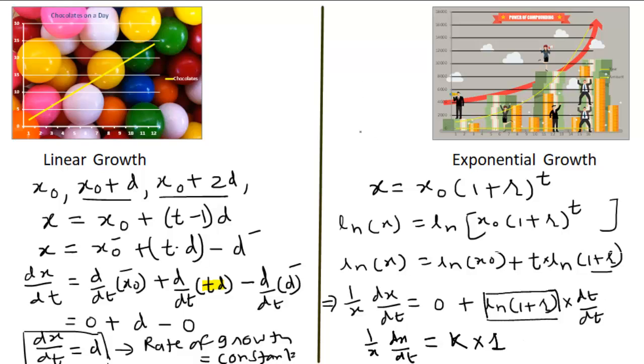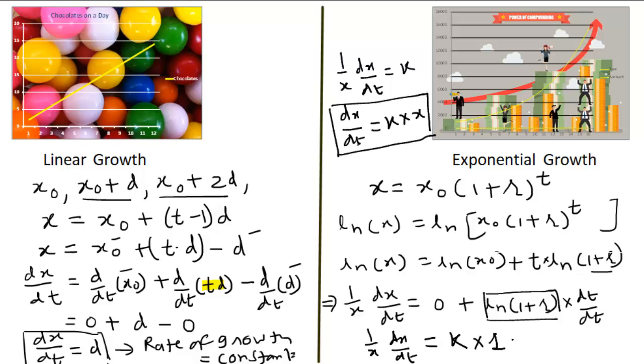I am solving here. 1 by x dx by dt is equal to k, or dx by dt is equal to k into x. Actually this is a very important result, which tells that the rate of change of x with respect to time is directly proportional to x again.